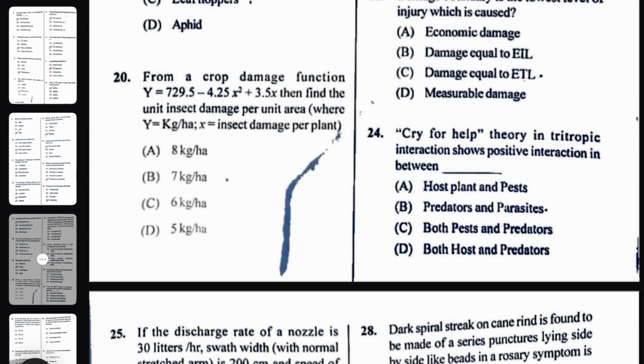So the right answer here will be 3. Okay, so the right answer here will be 5 kg per hectare. Here the right answer will be 5 kg per hectare. I have already attached the PDF of this solution in the AAO group. You can check it out.